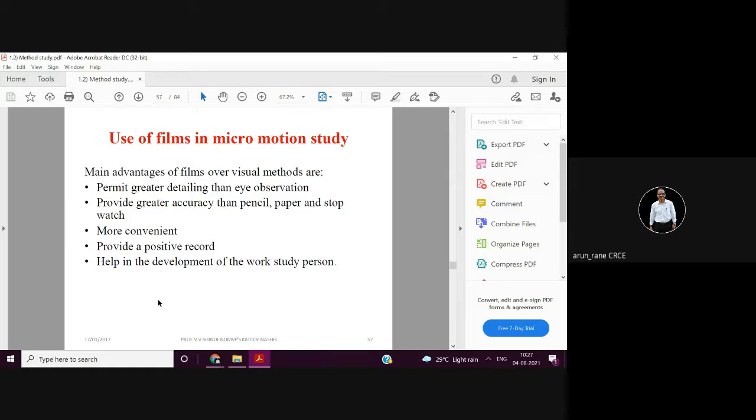The industrial engineer literally used to call a videographer and do the shooting on the shop floor, when the concept of installation of CCTVs was not there. But now since the cameras have become digitized, analog type of cameras like the previous Kodak film ones are no more. It is all digital technology. CCTVs are there, so these things are not required.